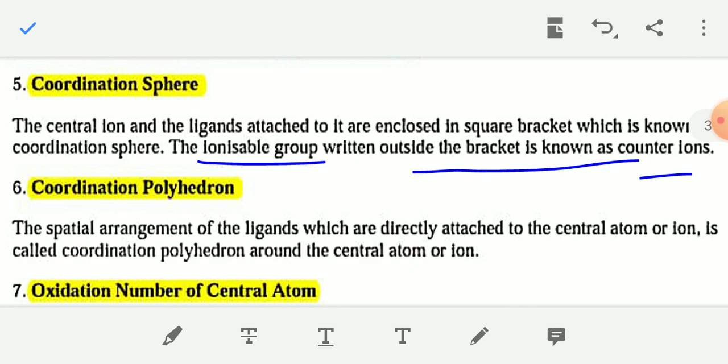And the ionizable group retained outside the square bracket, that is K+ in K4[Fe(CN)6], is known as the counter ion.